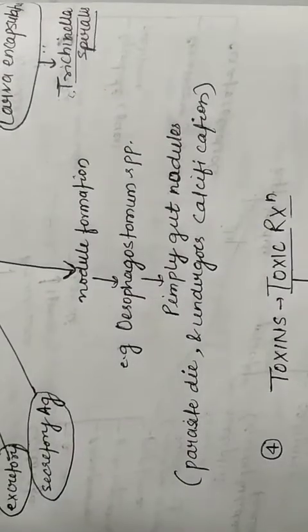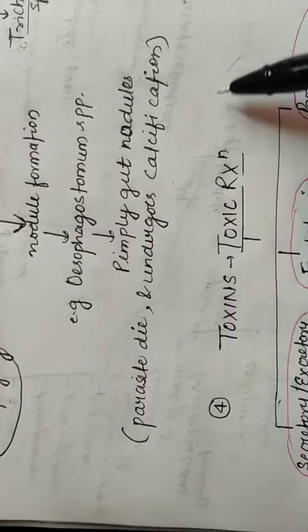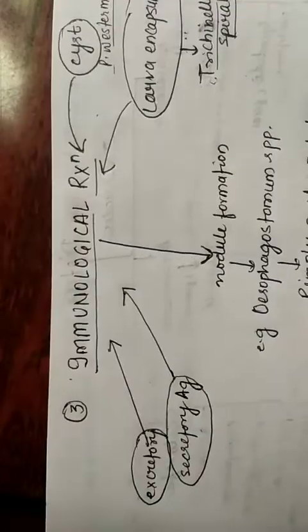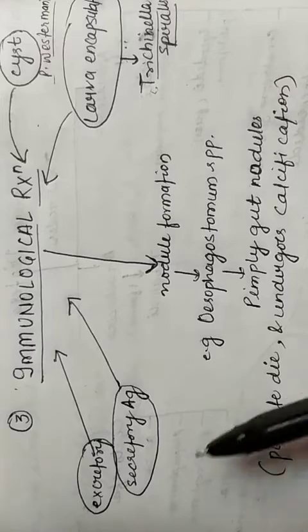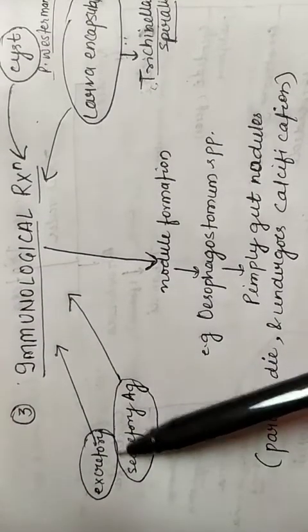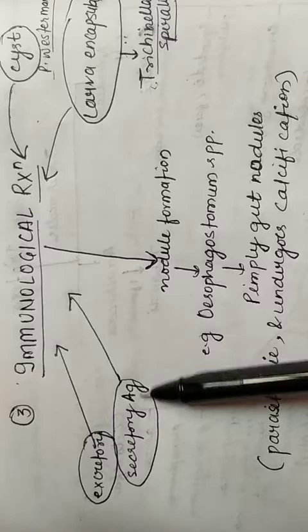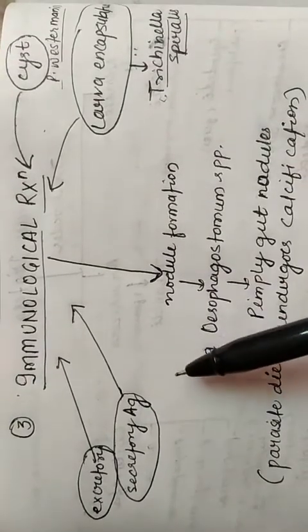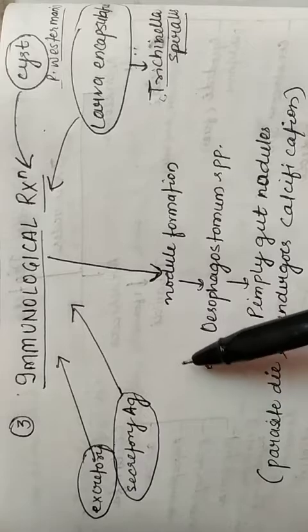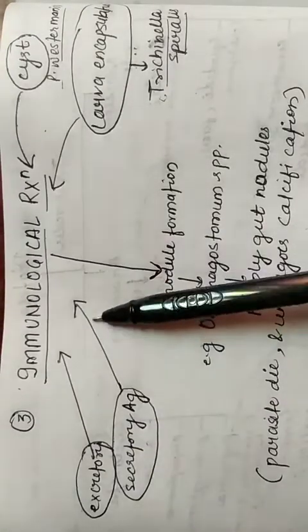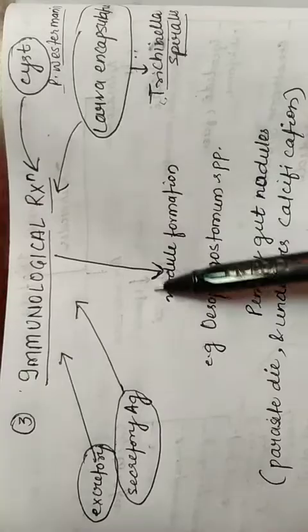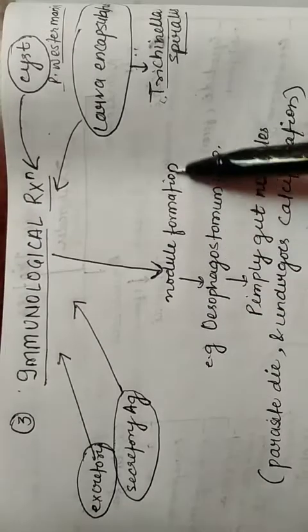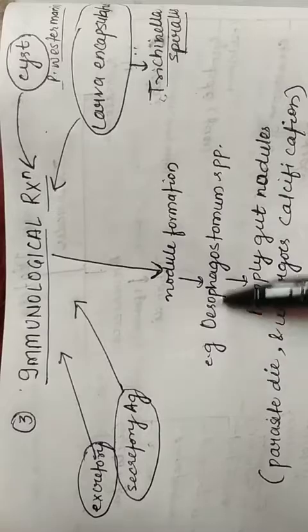This immunological tissue reaction is also related to these other tissue reactions. It occurs due to the excretory or secretory antigens of the parasite. In response to these secretory or excretory products of the parasite, nodule formation takes place, as in the case of Oesophagostomum species.